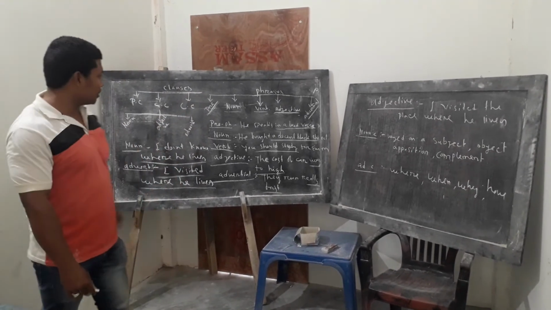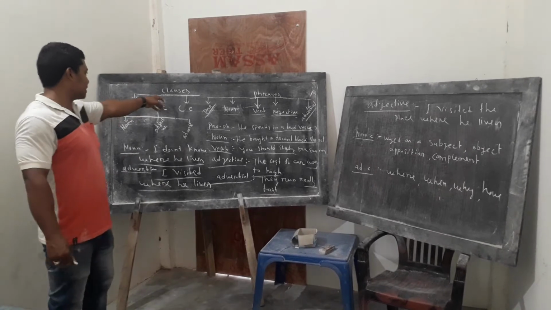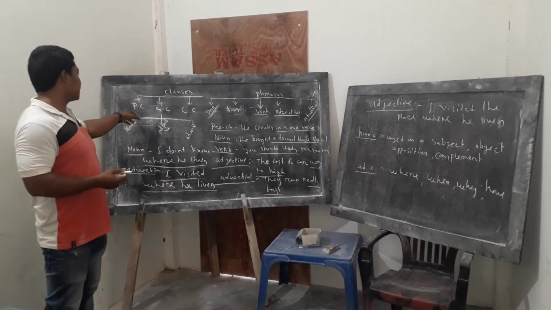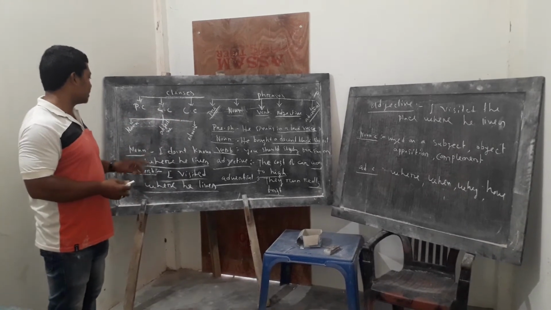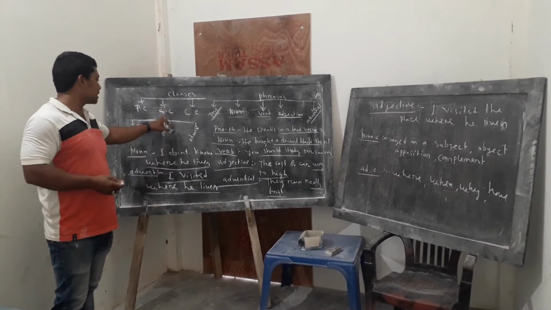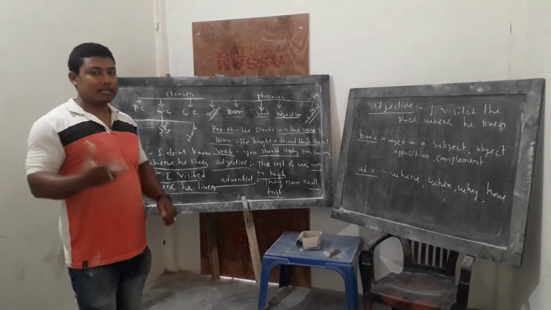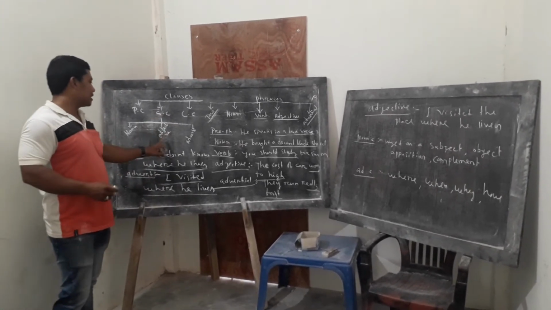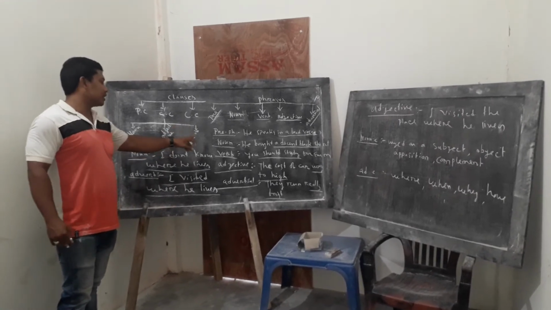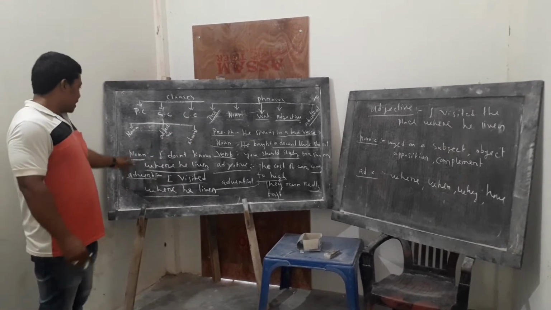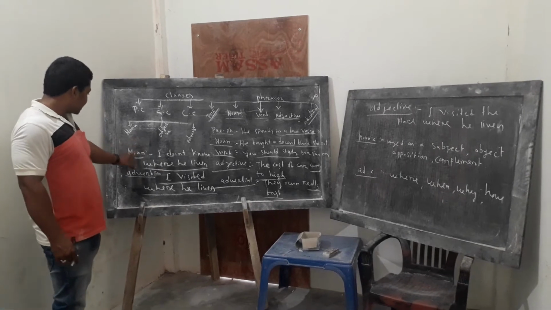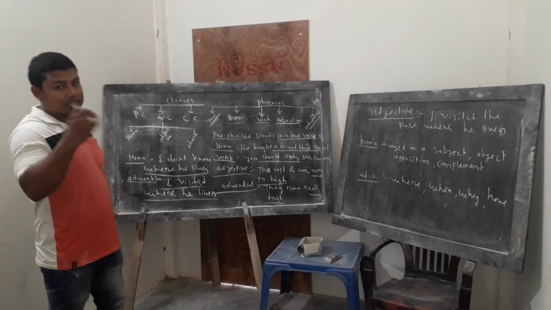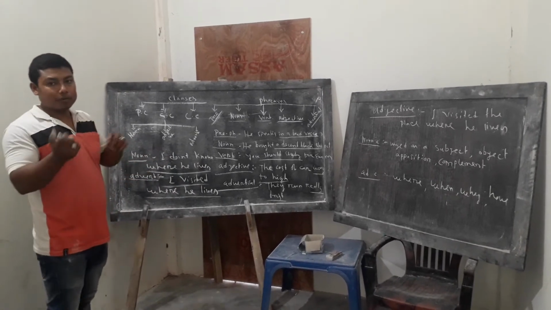Now I am going to turn my view towards clauses. In the last class I discussed the main parts of clauses: principal, subordinate, and coordinate clauses. Today I am going to discuss subordinate clauses. There are three parts of subordinate clauses: subordinate noun clauses, subordinate adjective clauses, and subordinate adverbial clauses. First of all, the subordinate noun clause: the clause which works as a noun in a sentence is called a subordinate noun clause.